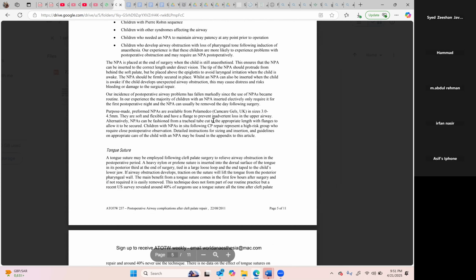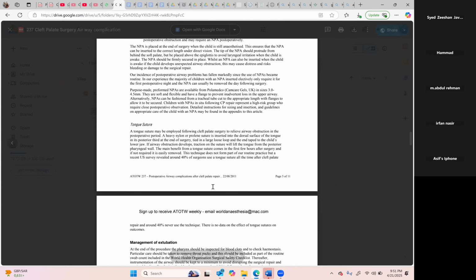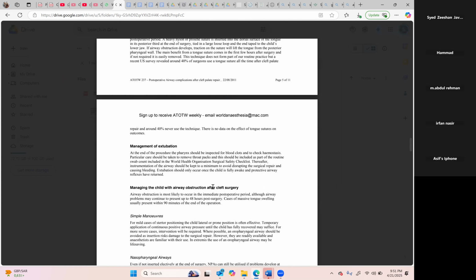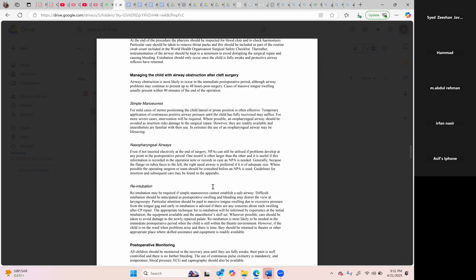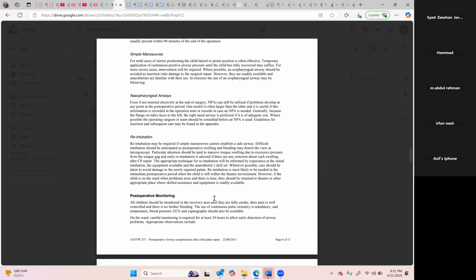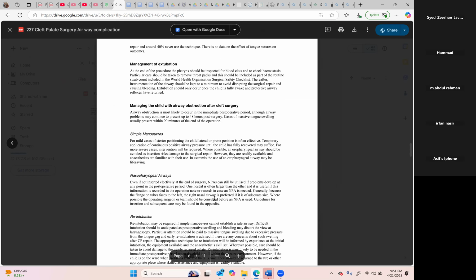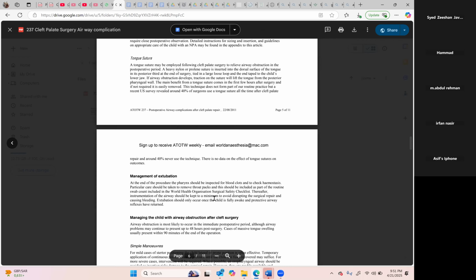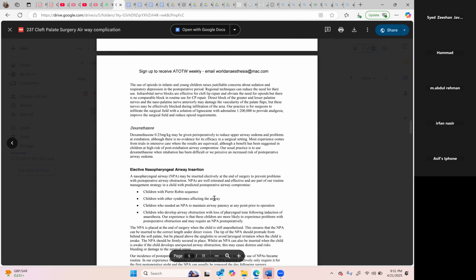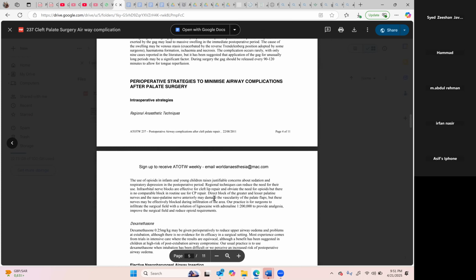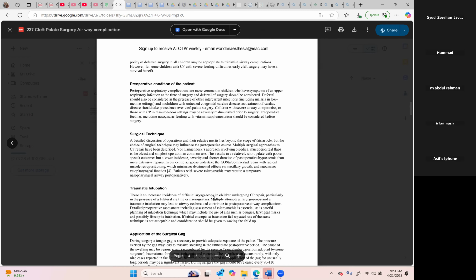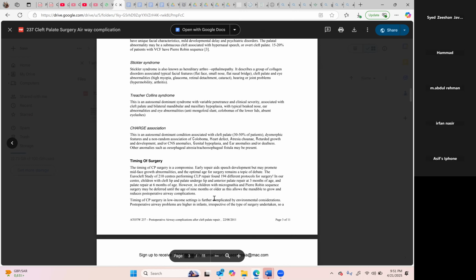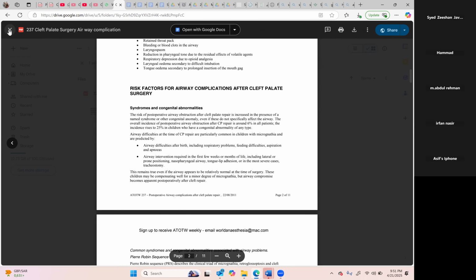So I think I will stop here. But remember one thing: even if they are asking you about cleft palate, cleft lip, you should just know the basic safety. Don't tell this gauze stuff. This gauze stuff is not safe. You should not tell this gauze induction. There was a very good candidate, his name was Zishan also, and he failed on this thing because he was arguing with the examiner. So I think this is not a very safe answer.